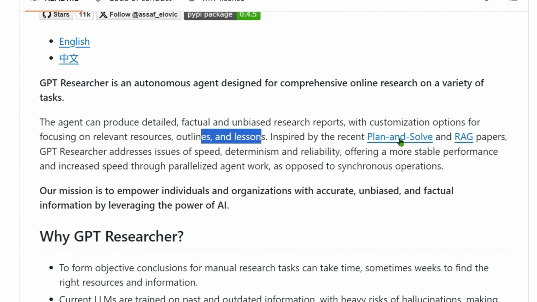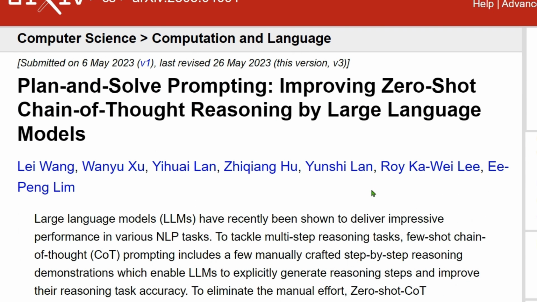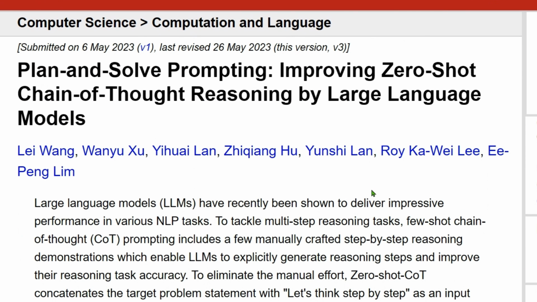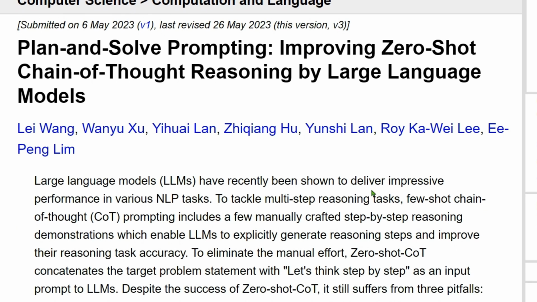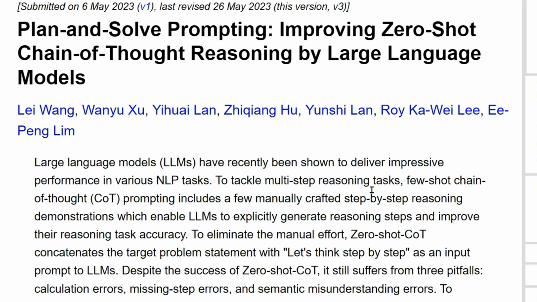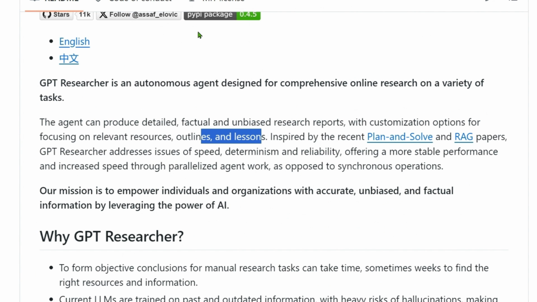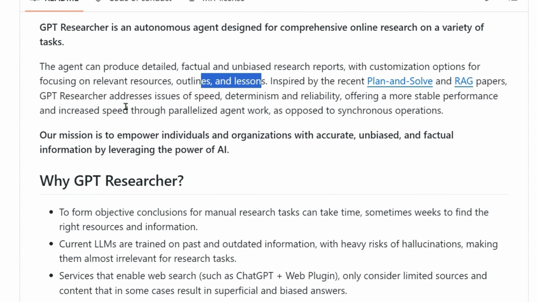Now if you go ahead and see the Plan and Solve paper, it is an improved version of zero-shot chain of thought reasoning, but instead of chain of thought reasoning, it uses plan and solve prompting. So this is a better approach till date. Also, GPT Researcher addresses issues of speed, determinism, and reliability.